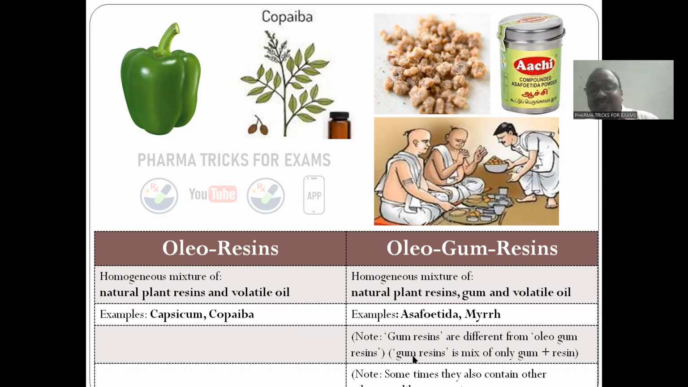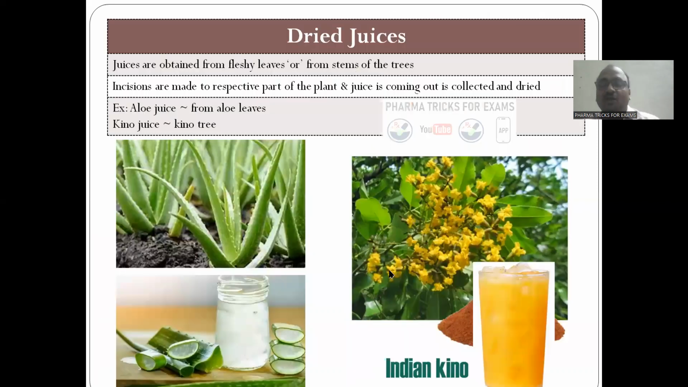See, oleo gum resins are different from gum resins. See the point here. Gum resin is a mixture of gum and resin. Oleo gum resin is a mixture of oil, gum and resin. Sometimes these also consist of enzymes also. That's why I like this Inguva very much. Okay. And the dried juices.